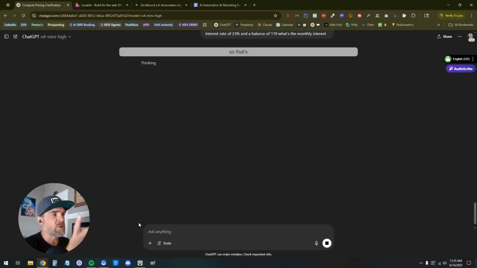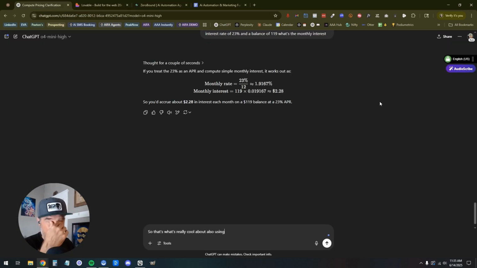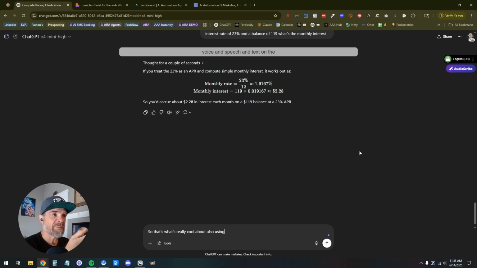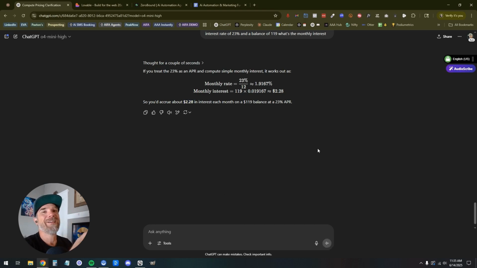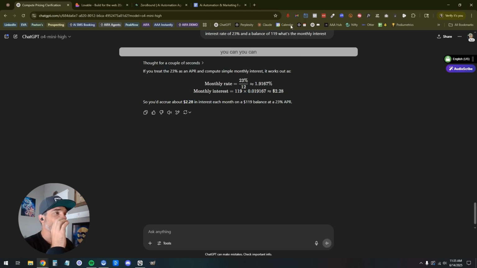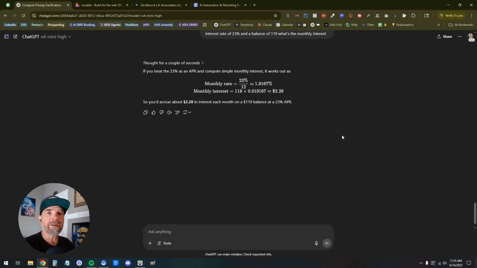So that's what's really cool about also using voice and speech to text on the Pro plan, I think. It nailed it. Perfect. So you can leave the screen, go do something else with the cursor lock, and it will input it into the right field. So that's a great hack.